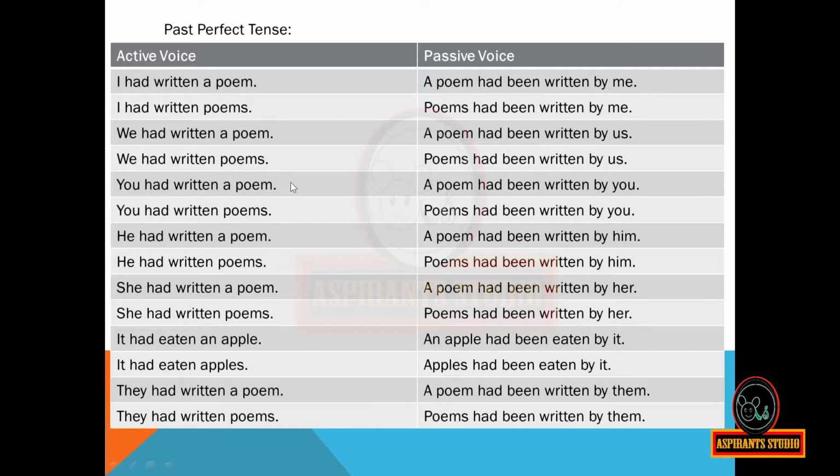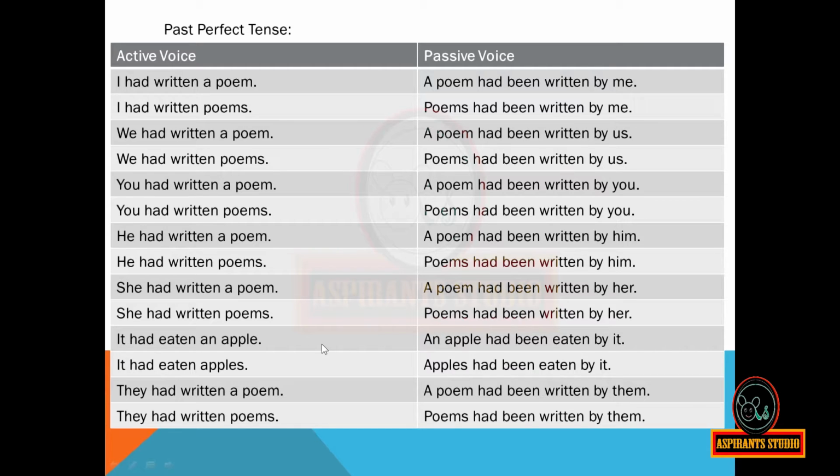You had written a poem. A poem had been written by you. You had written poems. Poems had been written by you. He had written a poem. A poem had been written by him. He had written poems. Poems had been written by him. She had written a poem. A poem had been written by her. She had written poems. Poems had been written by her.